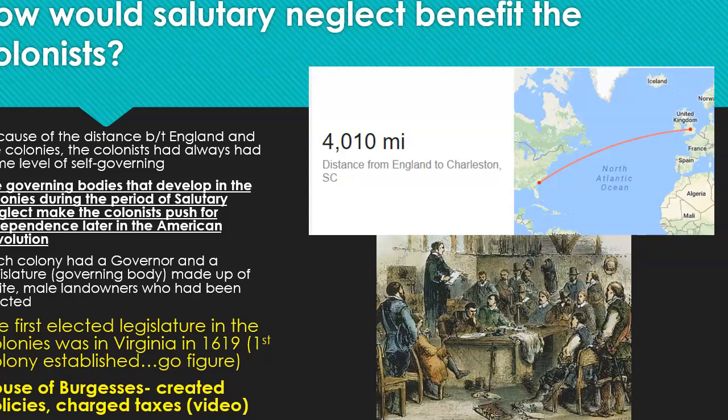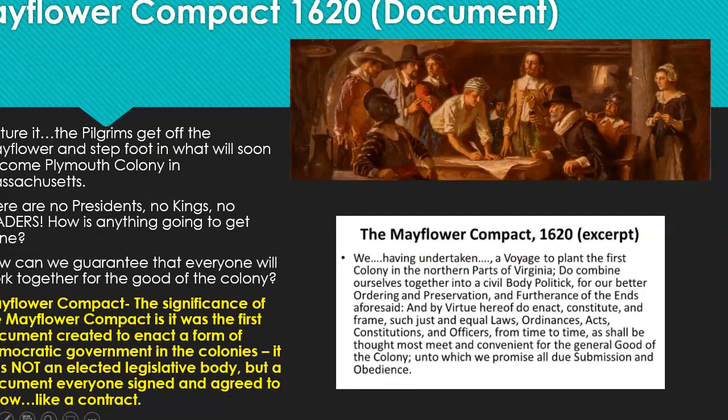Okay. Now, if you go into Standard 2 video links in Canvas, you will find a video that I show in live class about the House of Burgesses that you can watch. But the House of Burgesses, this governing body, is going to create policies, decide how much taxes are going to be charged, different things like that.